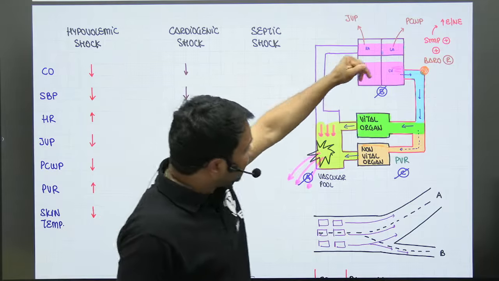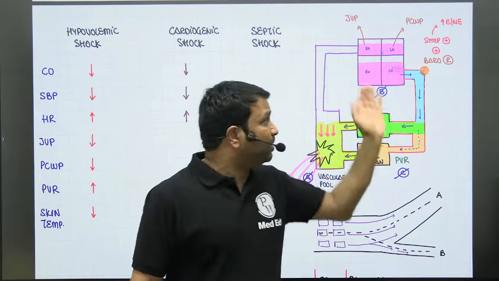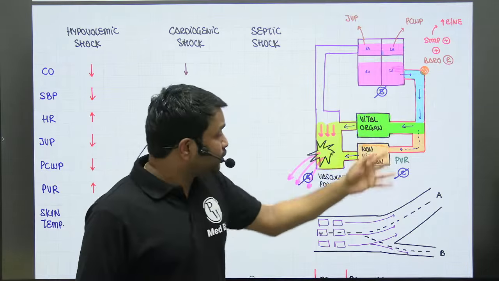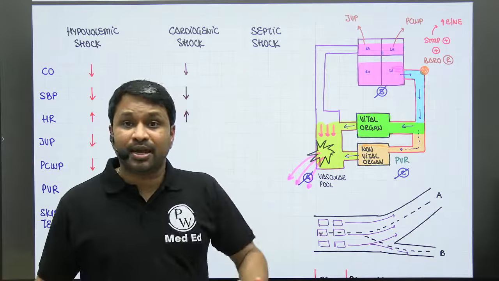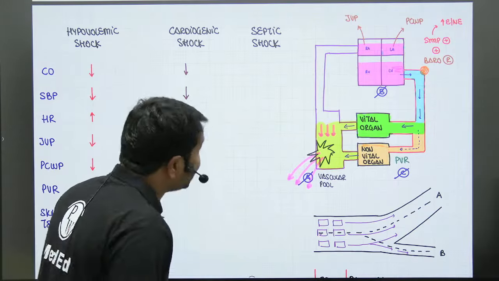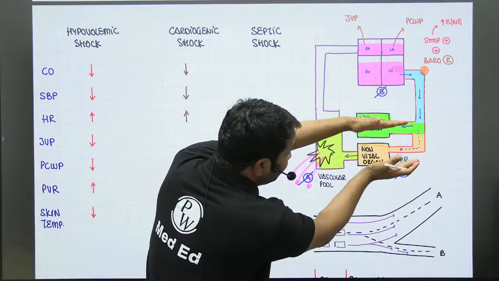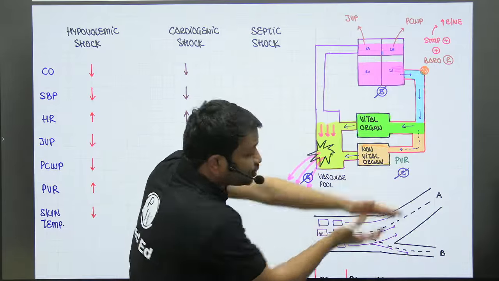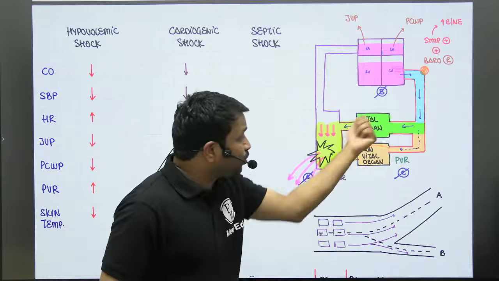Now, the amount of blood going into the circulation is less because the blood coming out of the heart is less. So blood reaching both vital and non-vital organs is less. Now, the body says, I want to send more blood to vital organs. How do I achieve it? I again make my peripheral blood vessels smaller. I cause vasoconstriction in the non-vital organs, so that more blood can go into the vital organs.